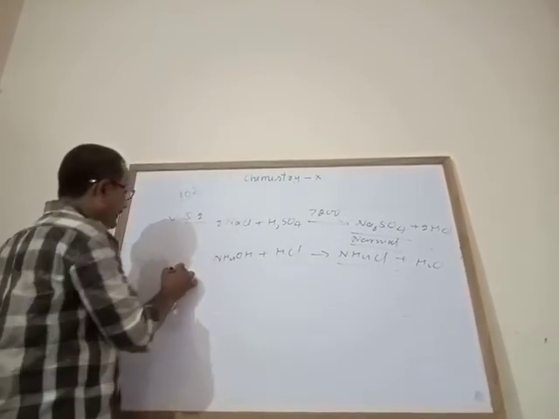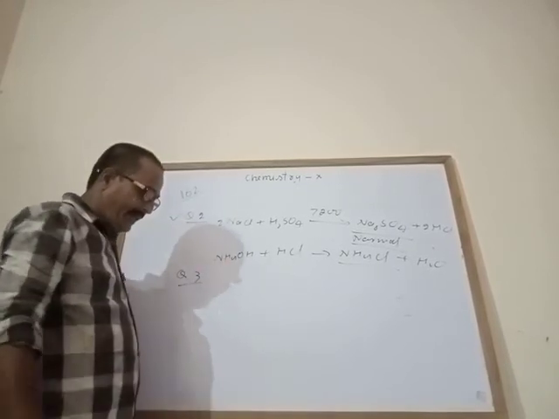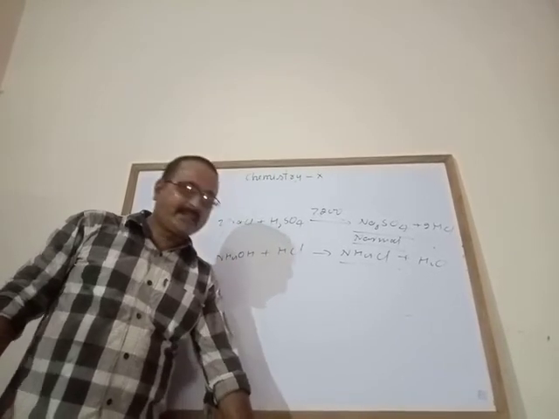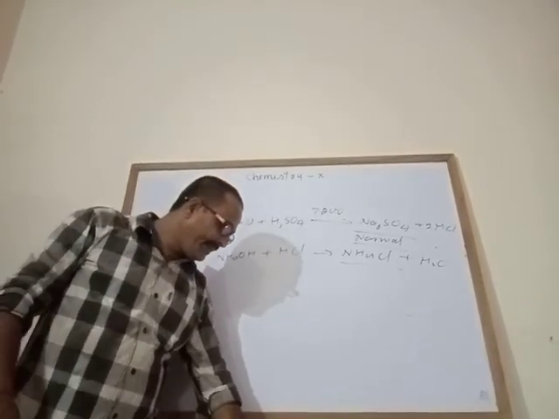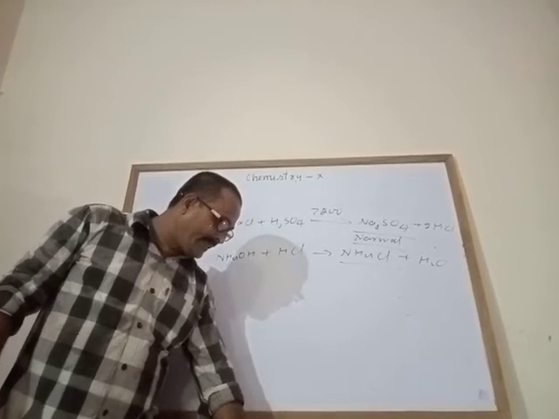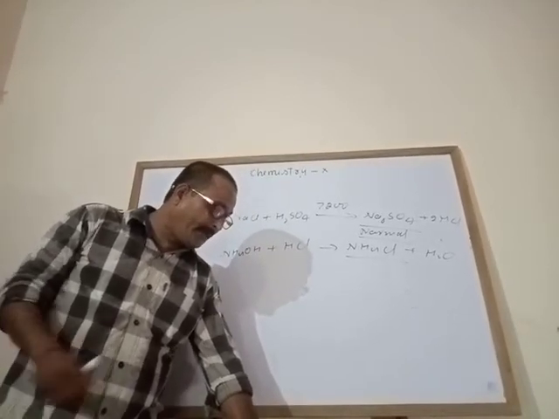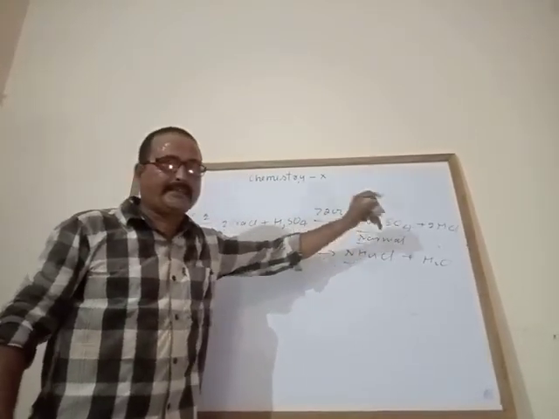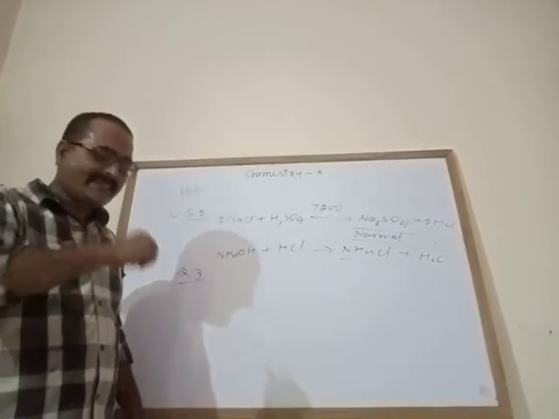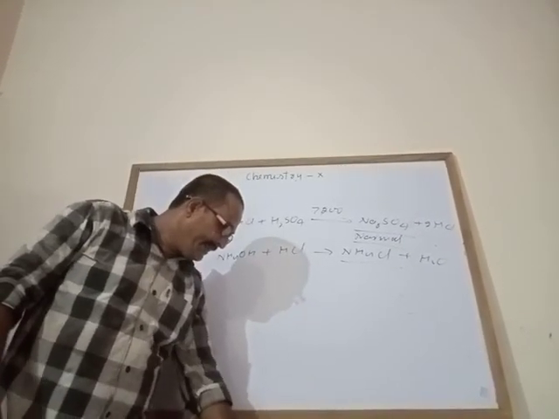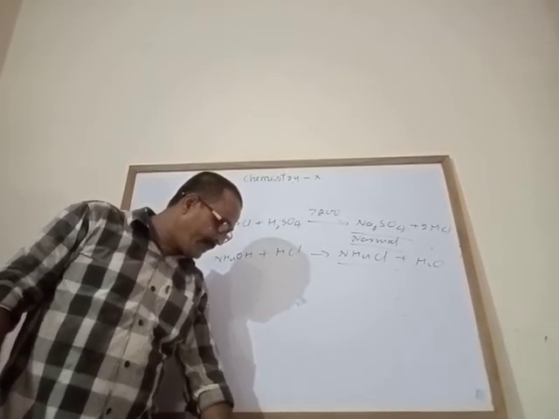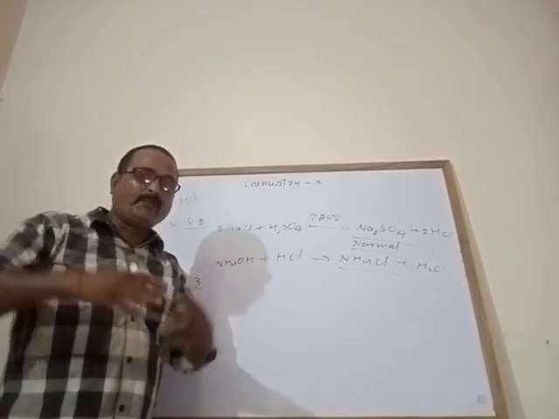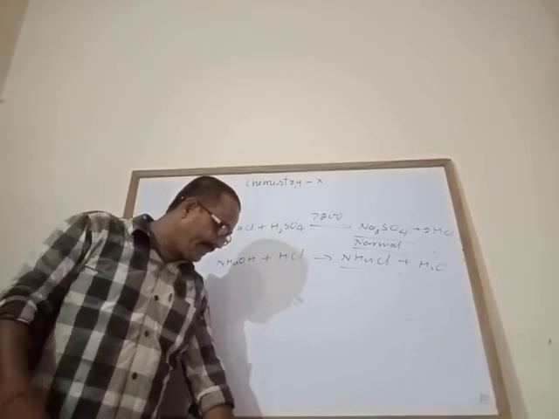Similarly, question number 3, fill in the blanks. An aqueous solution of HCl gas is named, already you know that, muriatic acid. The salt obtained when rock salt reacts with concentrated sulfuric acid at temperature below 200 degrees Celsius is sodium hydrogen sulfate, an acidic salt. In the preparation of hydrochloric acid from HCl gas, the funnel arrangement is provided to give a large surface area.